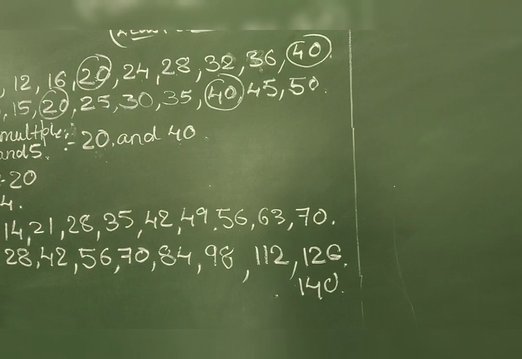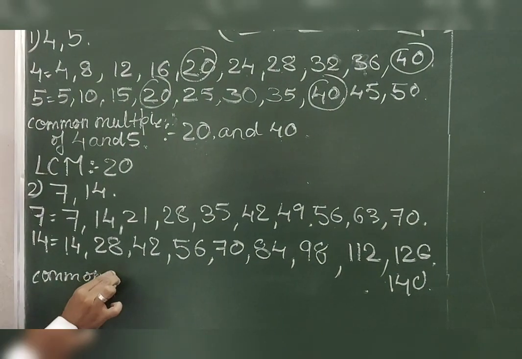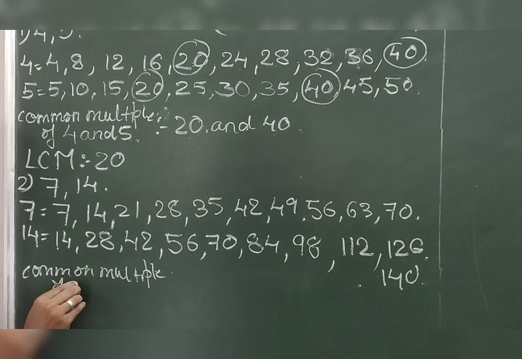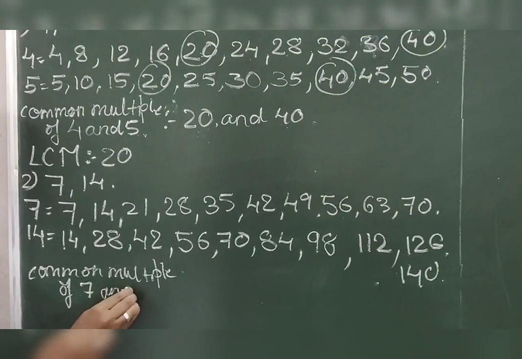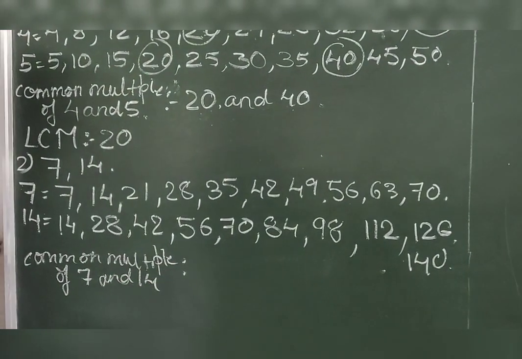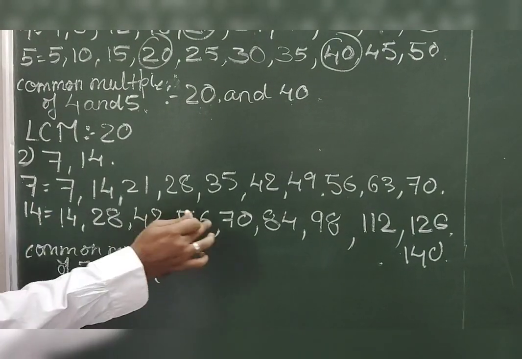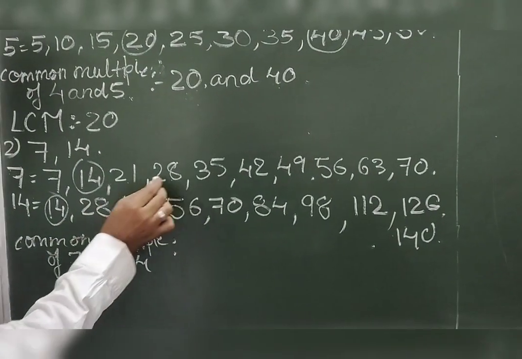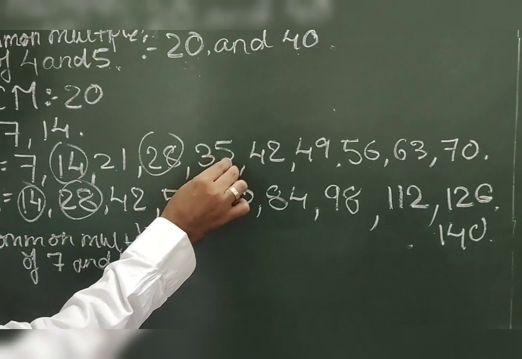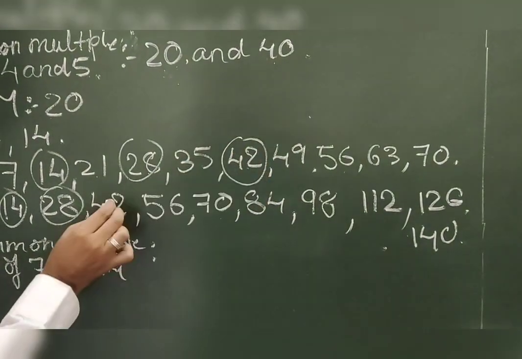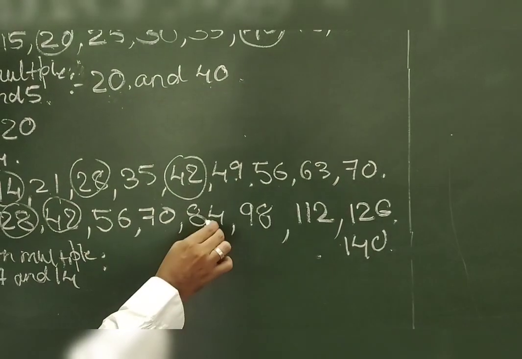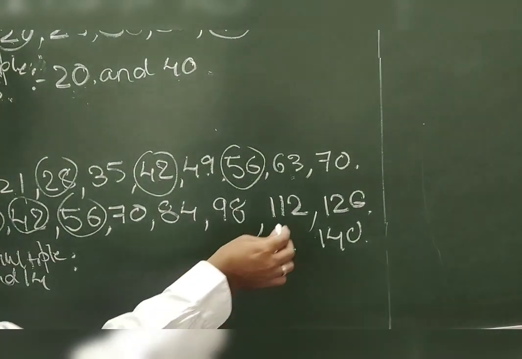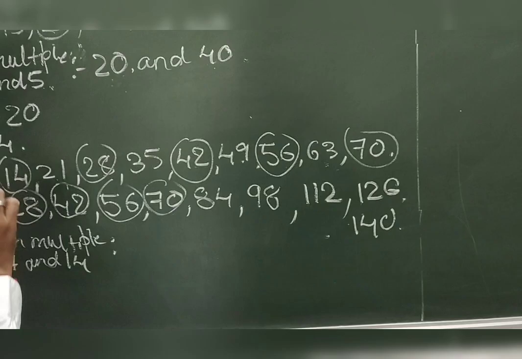Now students, let's find out the common multiples of 7 and 14. 7, it is not there in 14. 14, it is there here. 21, it is not there. 28, yes. 35, it is not there. 42 is here. 49, it is not there. 56 is there. 63 is not there. 70 is there also. Isn't it, friends?